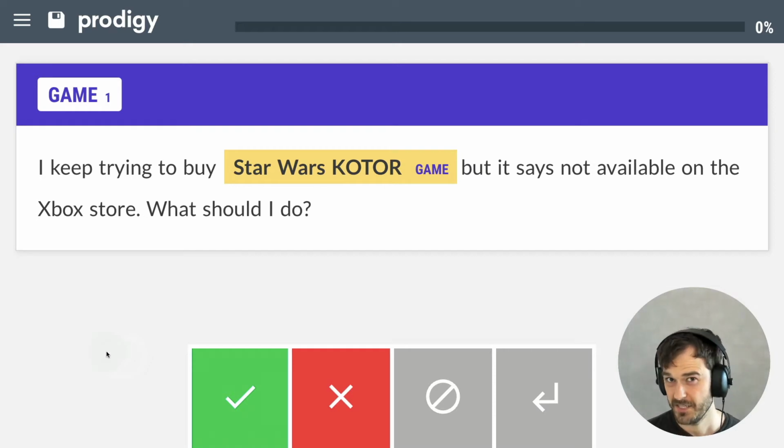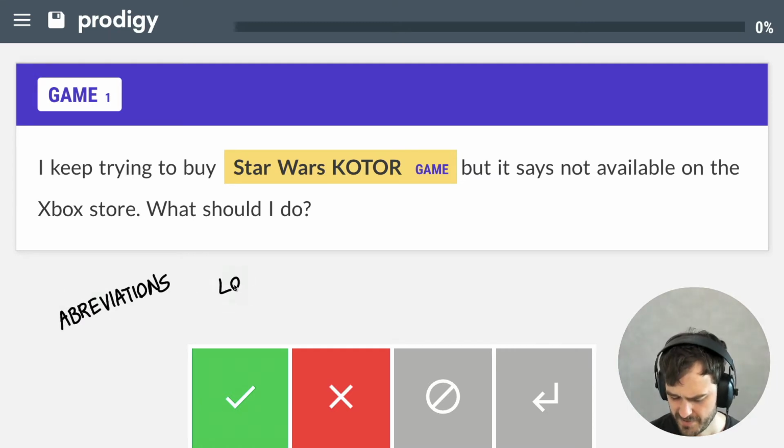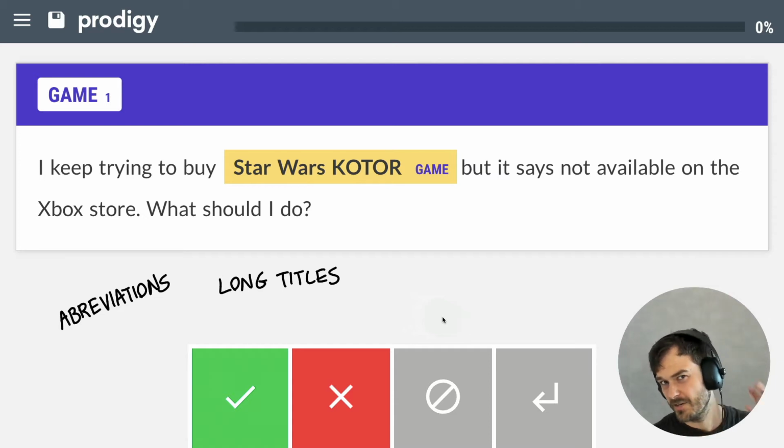So we're going to have to deal with a couple of challenges. One of them, as we just mentioned, is abbreviations. Another interesting aspect is that we sometimes have very long titles. Long titles can be annoying because if we want to do something with word embeddings, the longer a title is, the harder it might be to take the mean of all the embeddings and have something meaningful come out. With very long titles, some of the useful context might just evaporate.